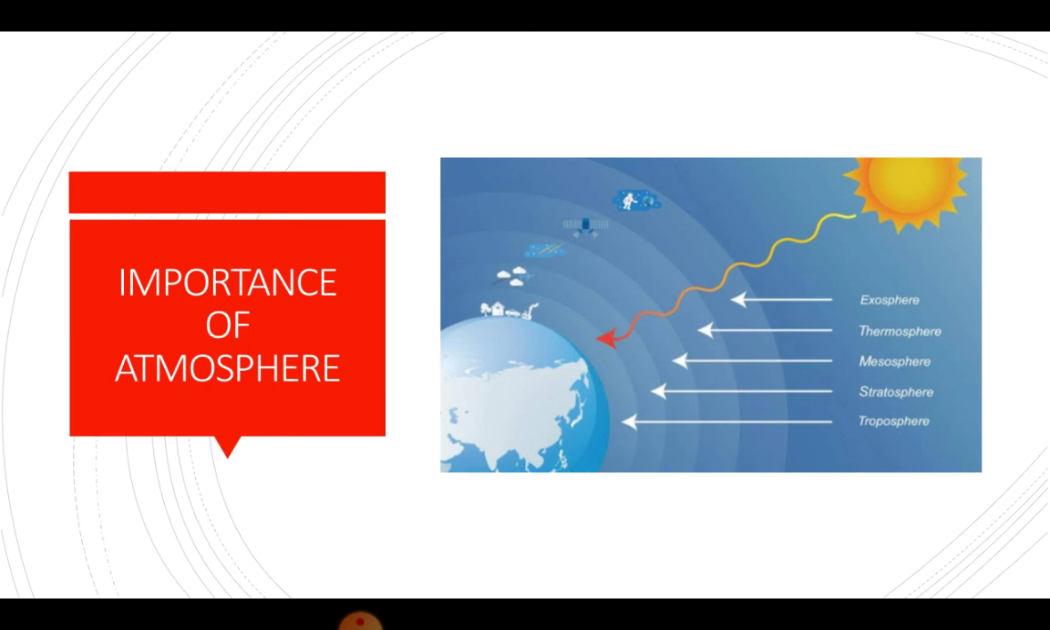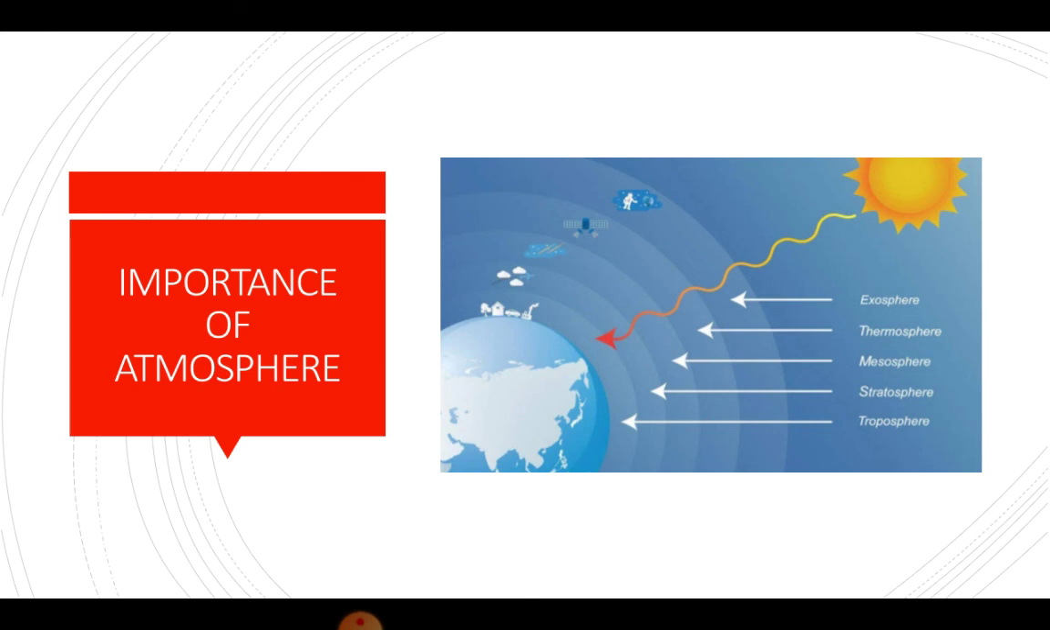Importance of atmosphere. Atmosphere helps to sustain life in various ways. It acts as a blanket by trapping terrestrial radiation and keeping the earth warm. It contains oxygen, which all living beings need to breathe, moisture, which is an essential part of the water cycle, and carbon dioxide, which plants need for making their food.